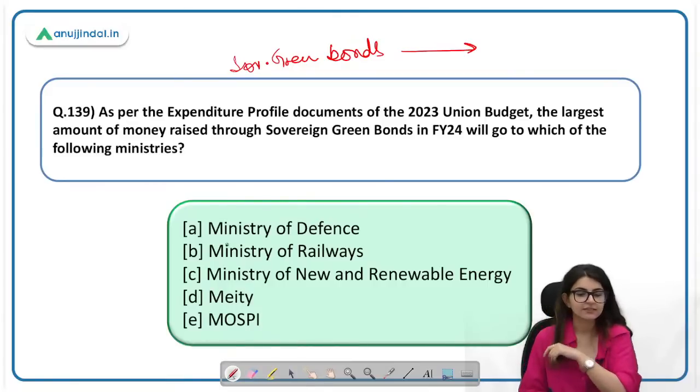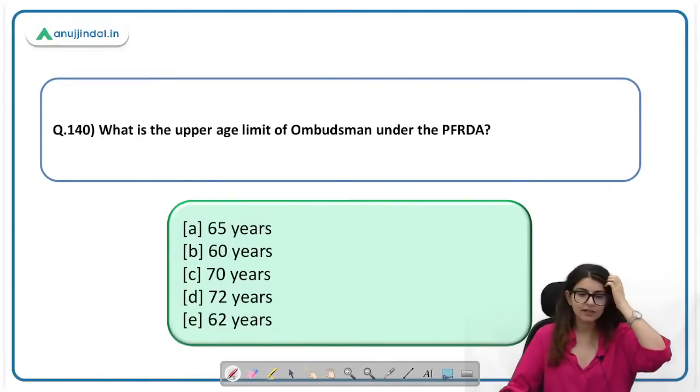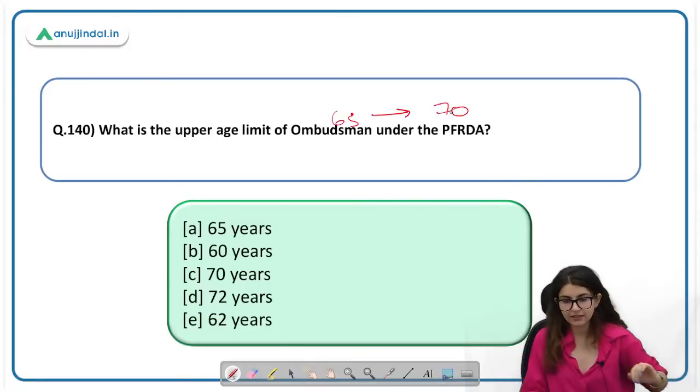So here the correct answer is Ministry of Railways. Everybody who said 139 का B is right. What is the upper age limit of ombudsman under PFRDA? तो ये recently change हुई थी. 65 year पहले थी and 65 से 70 आई थी. Can be asked in phase 1.